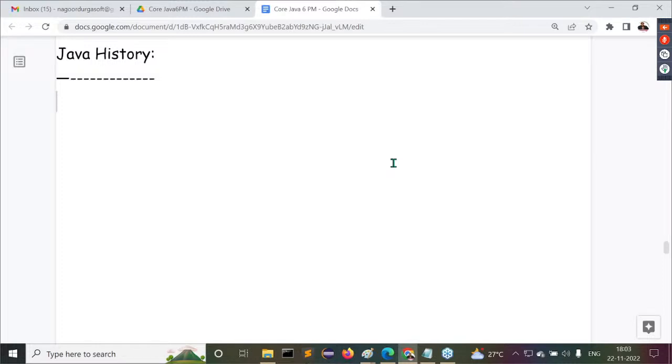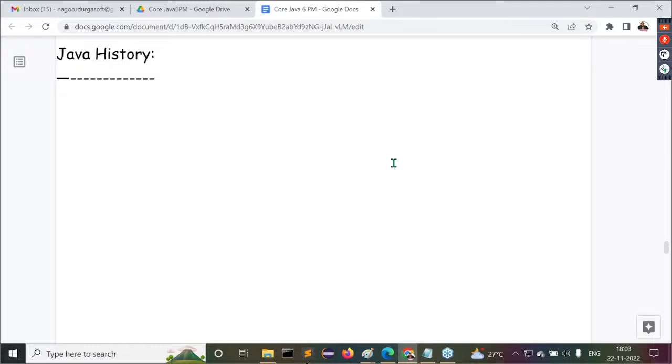When was the very first version of Java provided actually? The very first version of Java was provided in 1996 January, 26th, I think, 27th. The exact date might not be remembered here, but anyway, January. That means 1996 January 27th, I think. The date we may forget, no problem. 1996 January, there we get the very first version of Java.